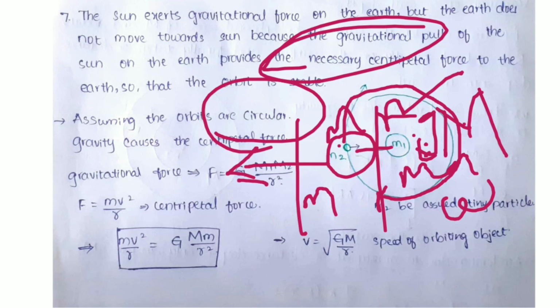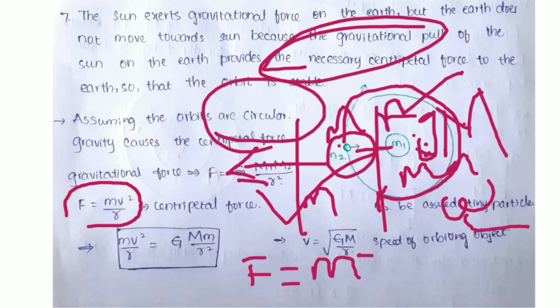Gravitational force F is G m1 m2 by r square. F is equal to m v square by r. This is a centripetal force. If this moon is revolving with angular velocity omega, then force F is equal to m r omega square. This m r omega square will be equal to G M m by r square, so that there will be stability in the movement of the moon in its own orbit.